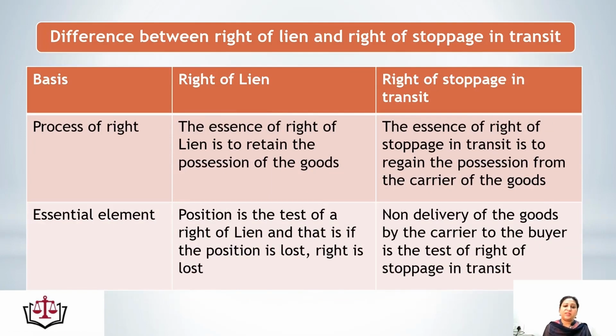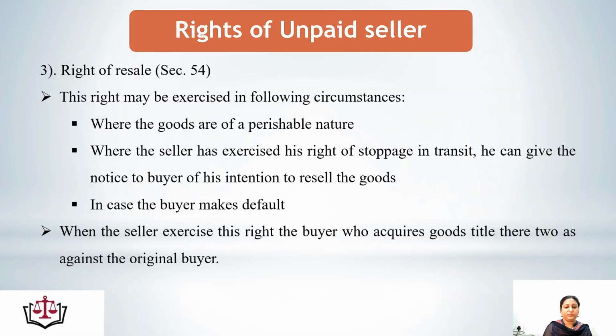Process of right. The essence of right of lien is to retain the possession of the goods, and in case of stoppage in transit, it is to regain the possession of goods. Here it is to retain, and in case of stoppage in transit, it is to regain the possession of the goods. What is the essential element? Essential element in case of right of lien is, possession is the test of a right of lien, and that is if the possession is lost, right is lost. And in case of stoppage in transit, non-delivery of goods by the carrier to the buyer is the test of right of stoppage in transit. Means if the carrier has not transferred the goods to the buyer, this right can be exercised.